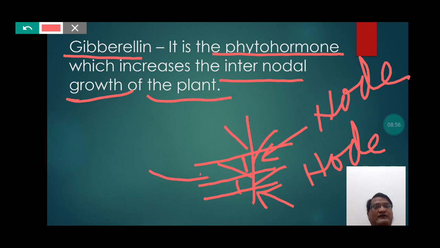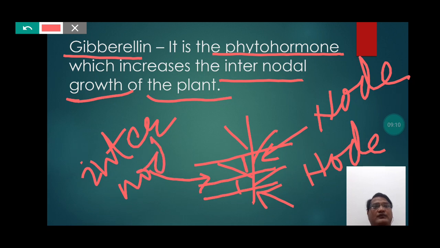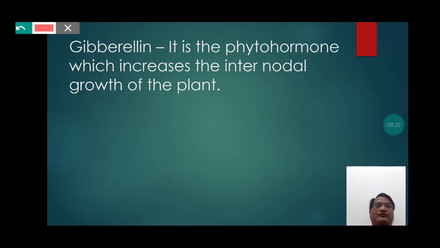In this space between the two nodes, the gibberellin promotes growth, and this space between the two nodes is called the internode. So students, this internodal growth is promoted by the phytohormone gibberellin.